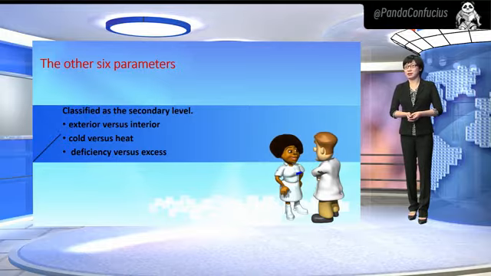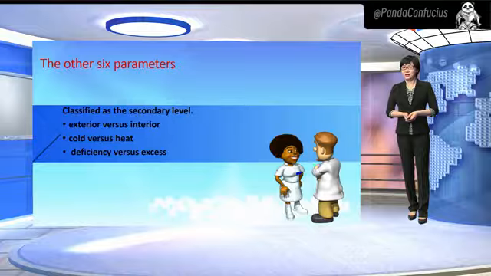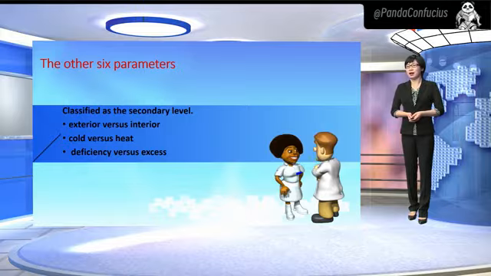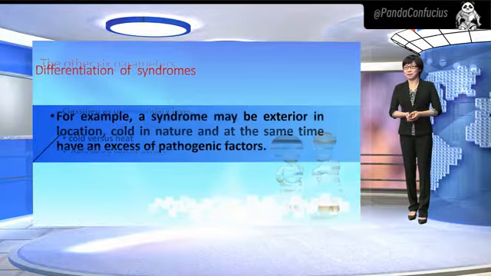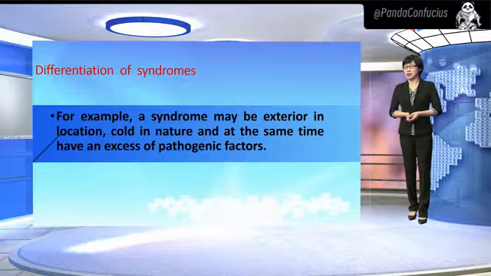The other 6 parameters reflect different aspects of a syndrome: exterior and interior indicate the depth or location of the disease, cold and heat indicate the nature of a disease, and deficiency and excess indicate the confrontation between the body resistance and the pathogenic factors. For example, a syndrome may be exterior in location, cold in nature, and at the same time have an excess of pathogenic factors. Only in typical cases can parameters be distinctly determined.